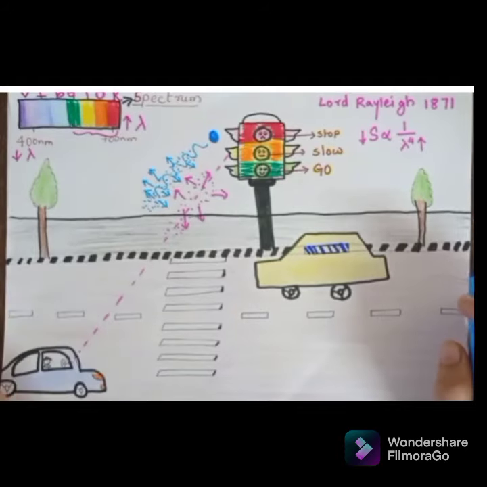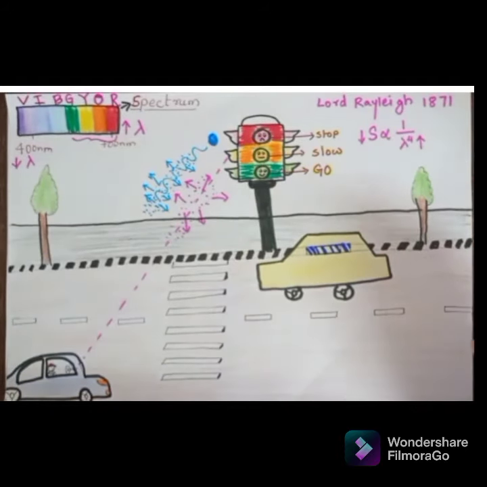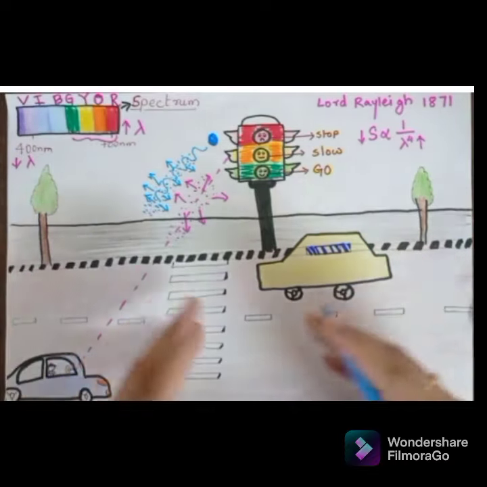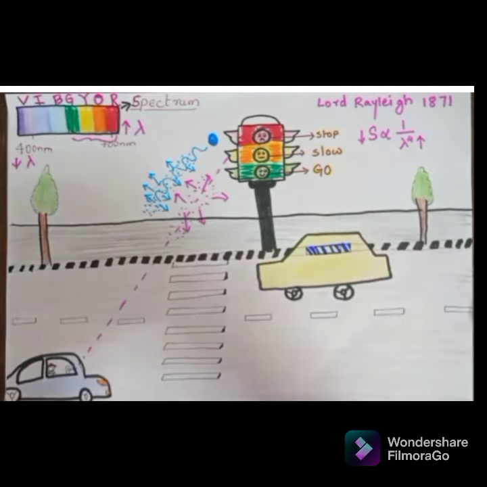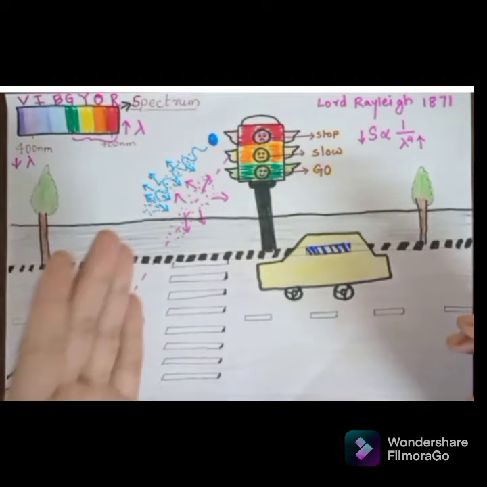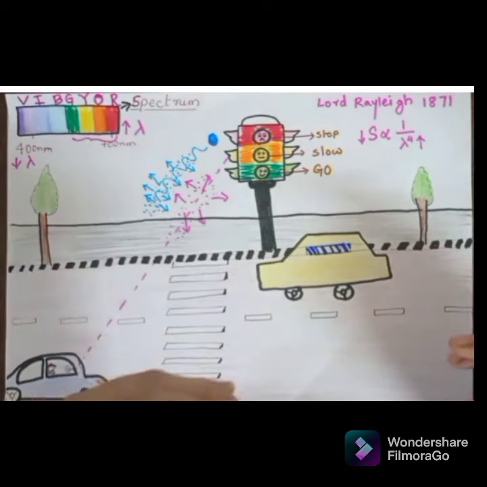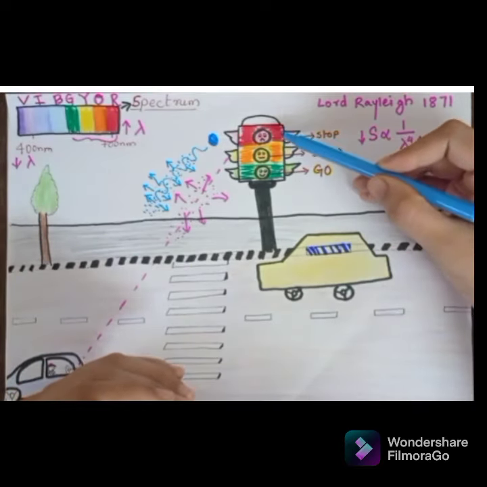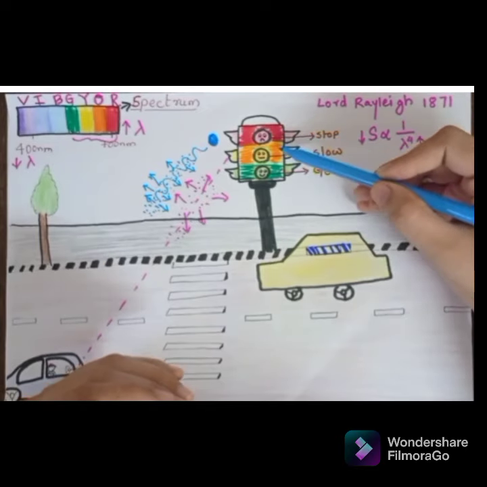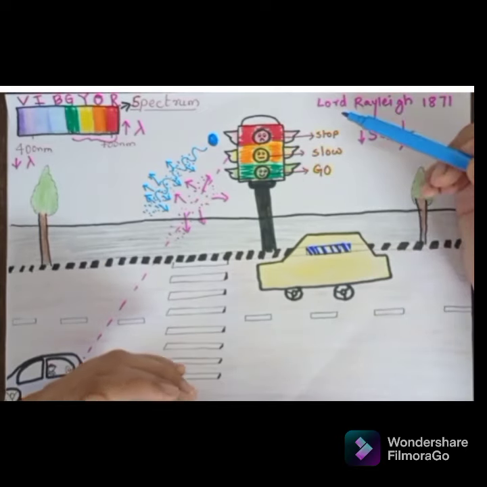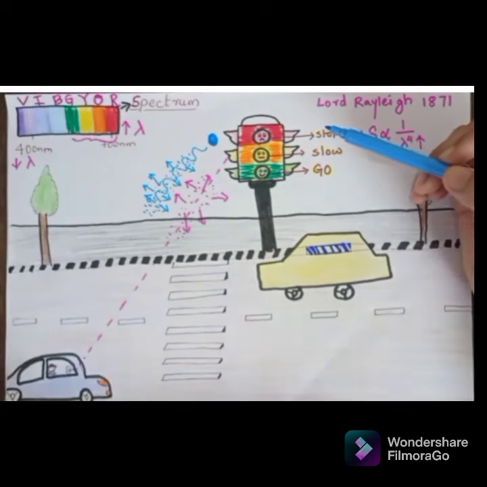And if you are living in a country where weather is always clear, then that's not a problem. But if you are living in a country where it's always foggy or always rainy, then there will be lot of particles present in the air, and they will try to scatter a lot of light, because of which using light with lesser wavelength will be a problem. It can cause accidents and other problems also. That is why light color which has higher wavelength, that is red, amber and green, is chosen. And each and every country in the world uses same combination of light.